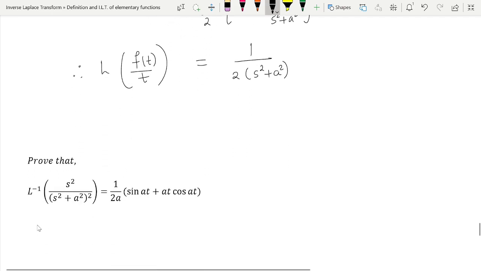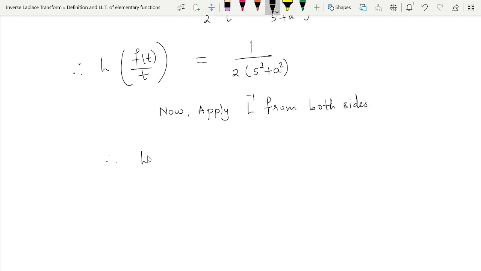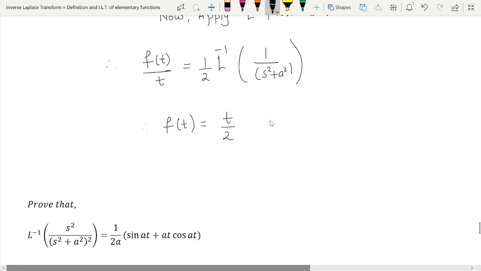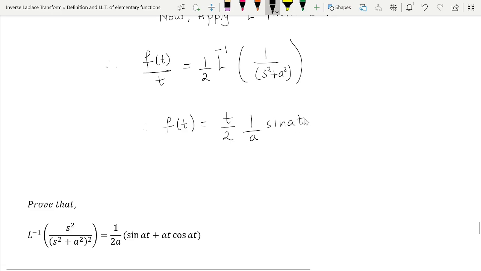So now apply L inverse from both sides. Therefore f of t upon t, since that half was a constant, it has been taken out, and therefore our f of t will be equal to t upon 2. And what is L inverse of 1 upon s square plus a square? It is 1 upon a sine at.